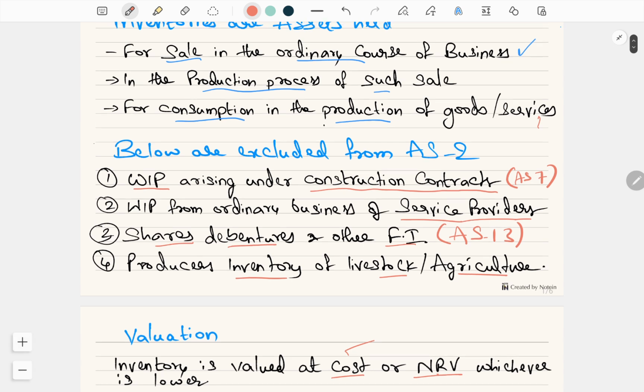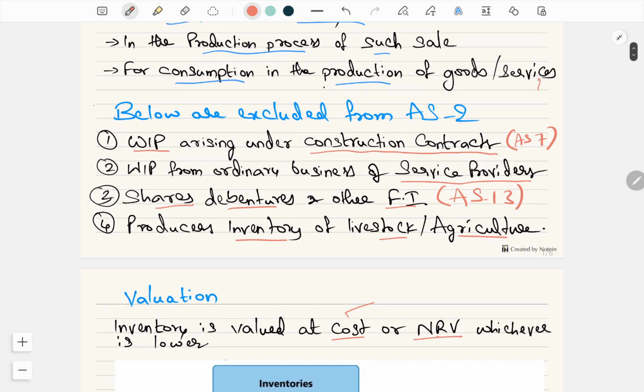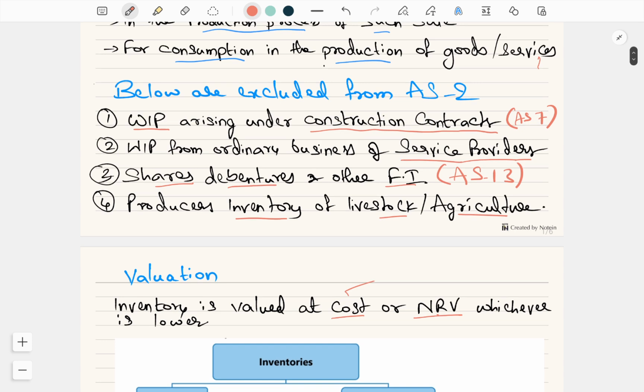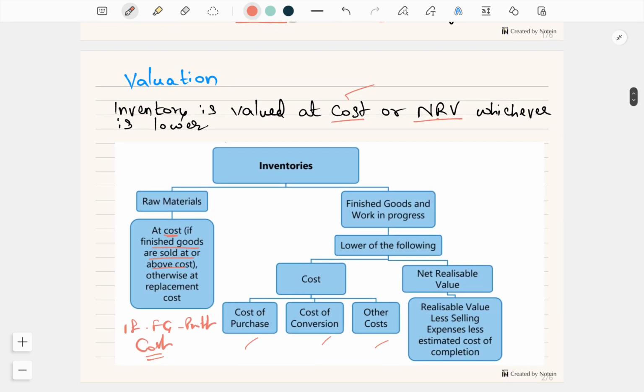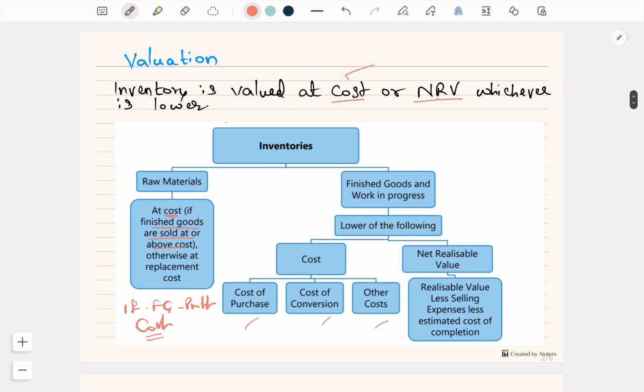Then, certain things are not considered in AS-2, which are work in progress of construction contracts, work in progress from ordinary activities of service providers, shares, debentures, and other financial instruments, and producers' inventory such as livestock and agriculture produce. Then, inventory is valued at either cost or NRV, whichever is lower. NRV means the amount you are going to get if you sell the inventory today.